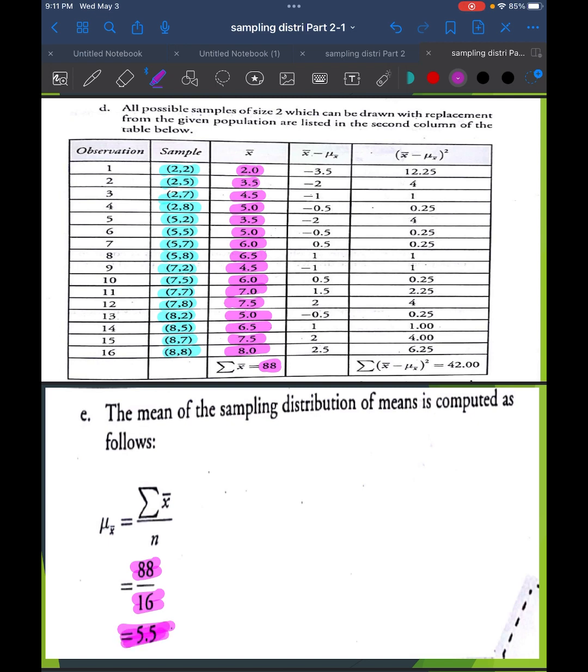Okay, that is now the mean of the sampling distribution of means, denoted by mu sub x bar.